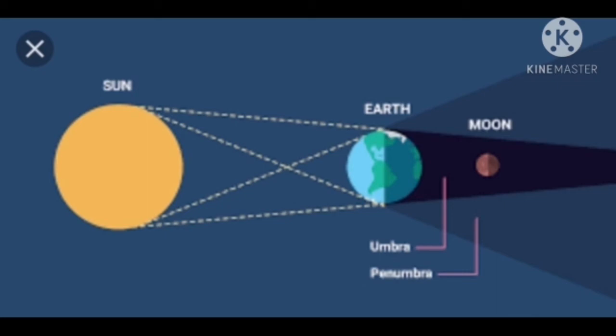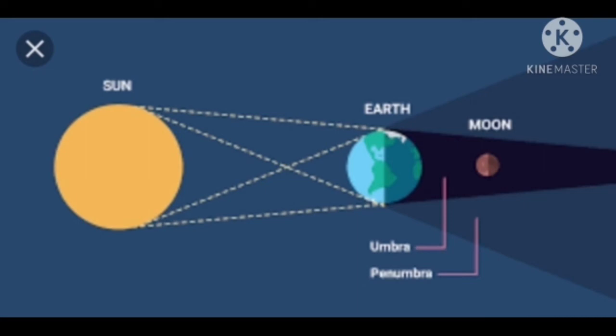When the earth comes between the sun and the moon, and if all three of them are in a straight line, the earth casts its shadow on the moon. Can you see that? This is called lunar eclipse. When the earth's shadow covers the complete disk of the moon, we cannot see the moon at all. So this is called a total lunar eclipse.